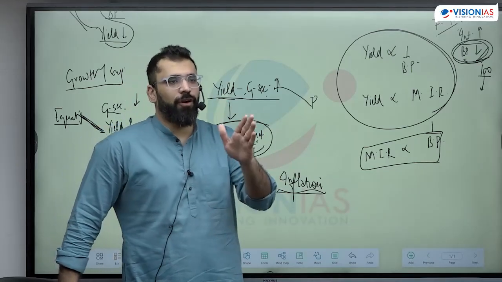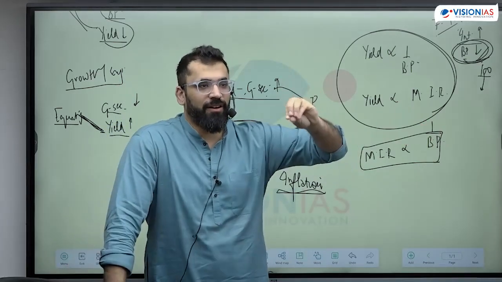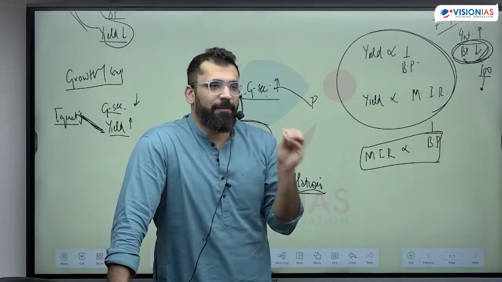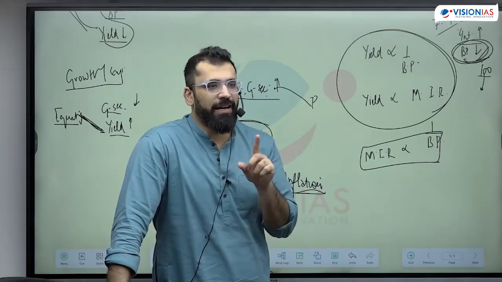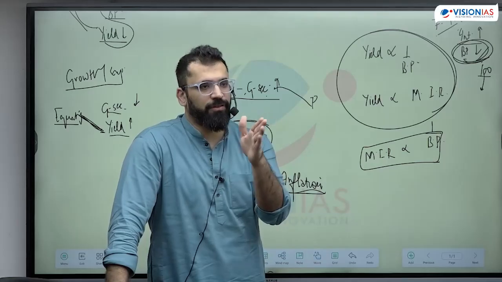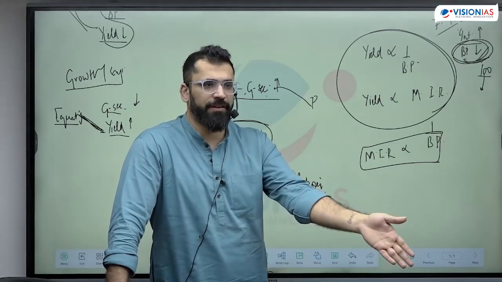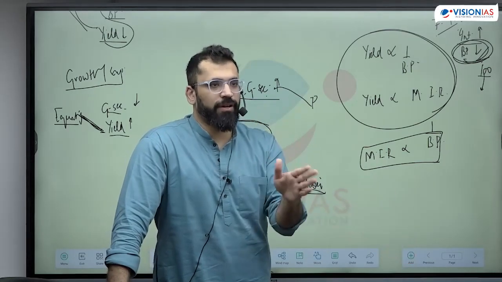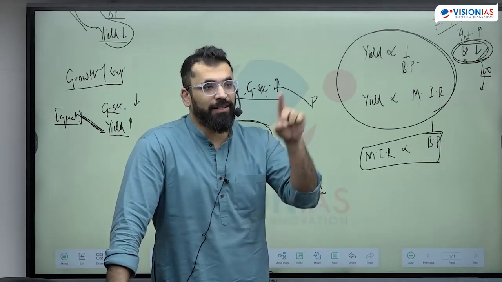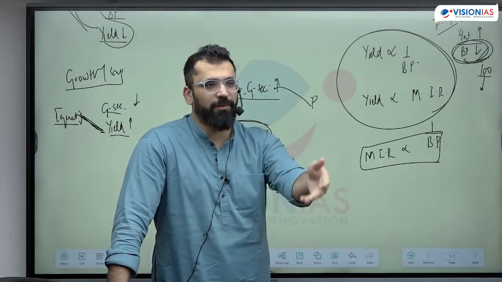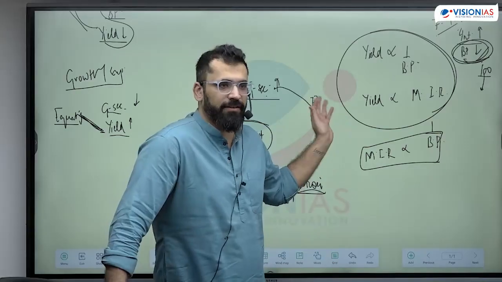So the government can default on external loans, because you have to pay external loans in dollars. You cannot give them money by printing your own. There a default can happen. We were on the verge of default in 91. The Sri Lankan government has recently defaulted. They can default there. There can be a problem because other people will not accept your currency, but your people will definitely accept your currency. This is the benefit of fiat currency.